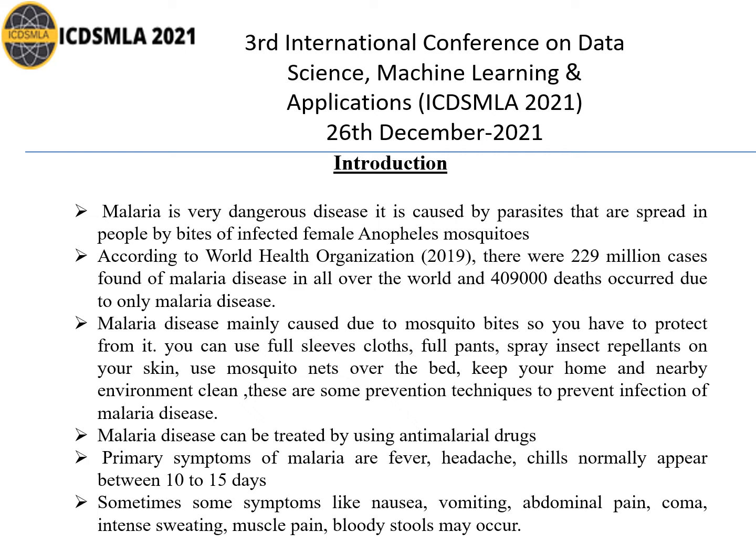Malaria disease can be treated by using anti-malarial drugs. Normally, the most common technique is to use anti-malarial drugs if you are infected with malaria. But sometimes it may vary, depending upon the levels of malaria.